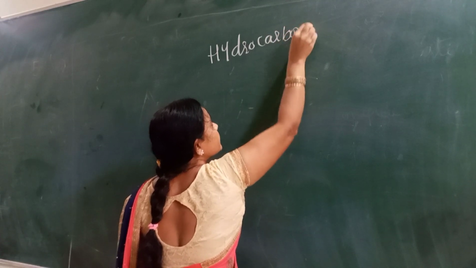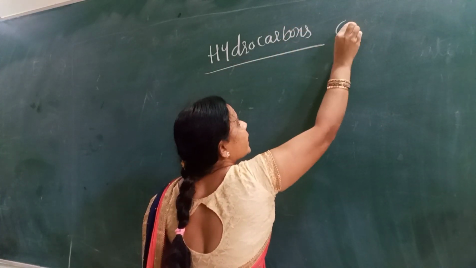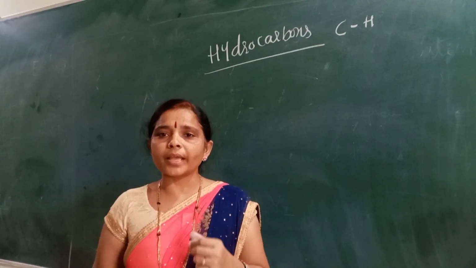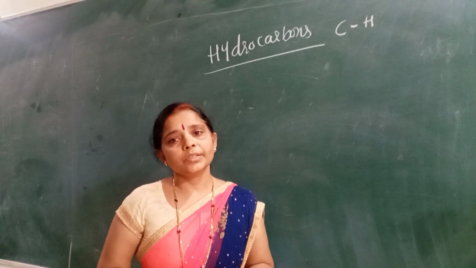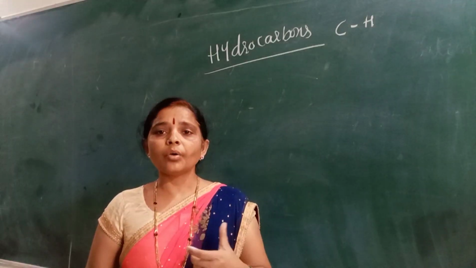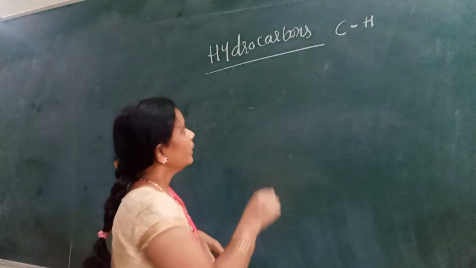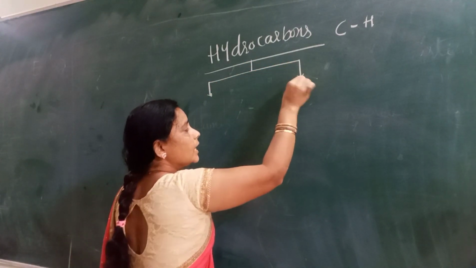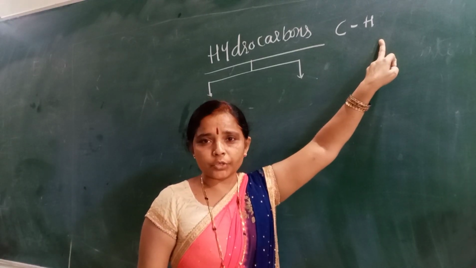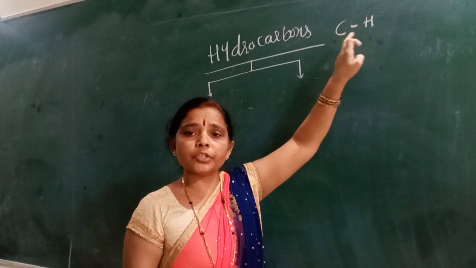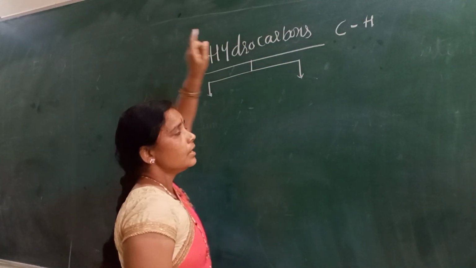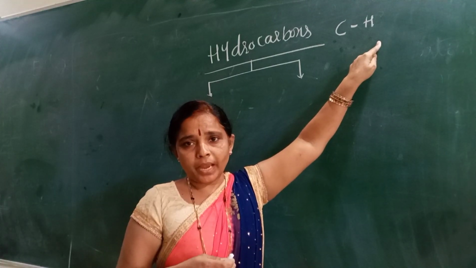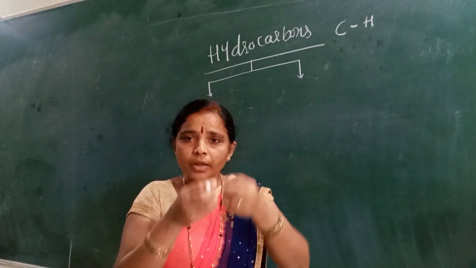What are hydrocarbons? Carbon is combining with hydrogen. The compounds of carbon and hydrogen are called hydrocarbons. Let us learn hydrocarbons along with their classification. Only carbon and hydrogen compounds are called hydrocarbons. When carbon is combining with hydrogen, in what way is it combining, whether in a cyclic structure or a chain manner.